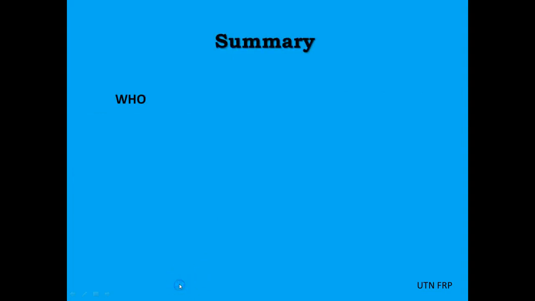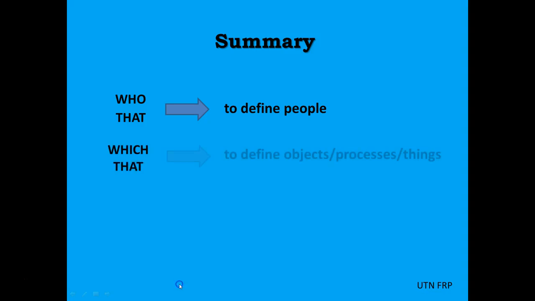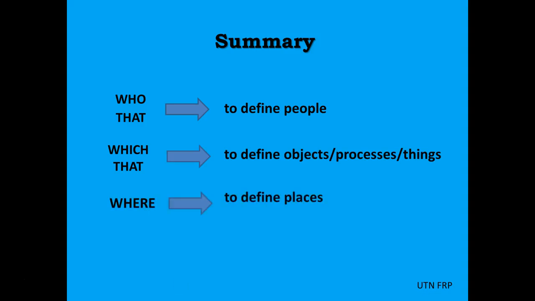Now, we can say that we use who or that to define people. We use which or that to define objects, processes, things. We use where to define places. And we use whose to express possession.